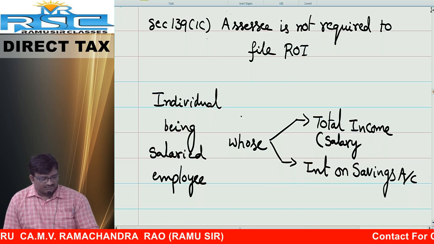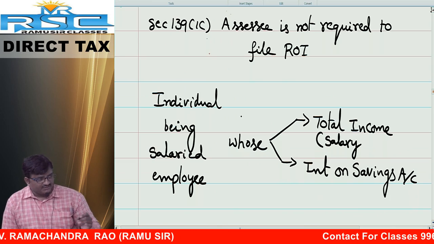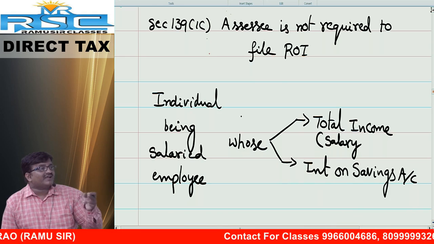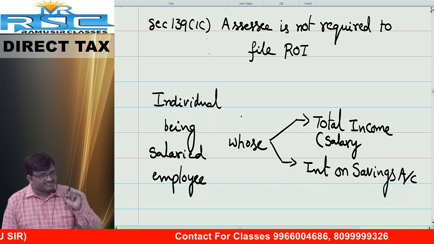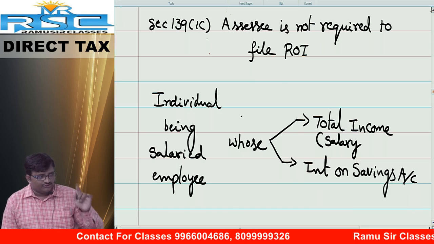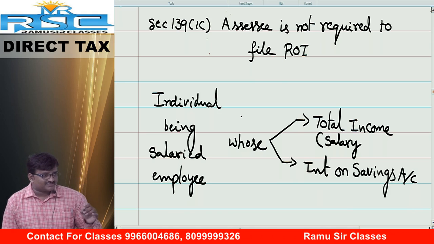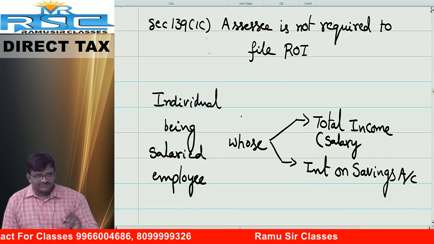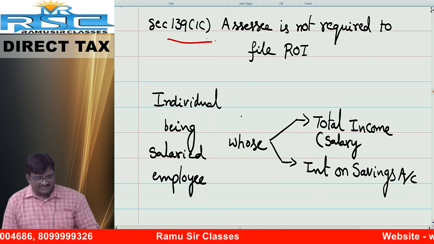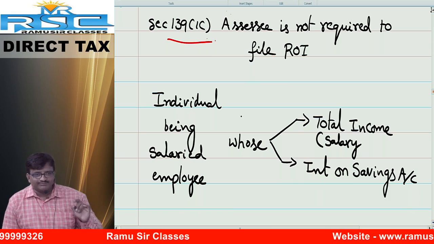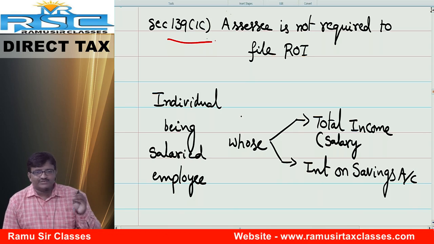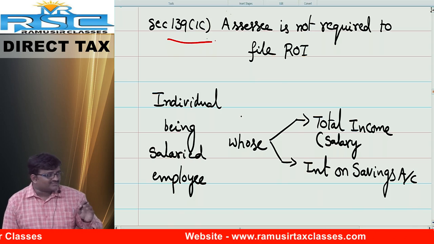Friends, next topic is 139 subsection 1C. Certain assessees are not required to file the return of income. Even though they are actually covered under section 139 subsection 1, they are not required to file the return of income. For that purpose, the UPA government, at the time Chidambaram sir was the finance minister, introduced the concept 139 subsection 1C, not required to file the return of income. Whom? Only salaried employees. I hope everybody in the class knows that only an individual can do this job. Only an individual can have salary income.